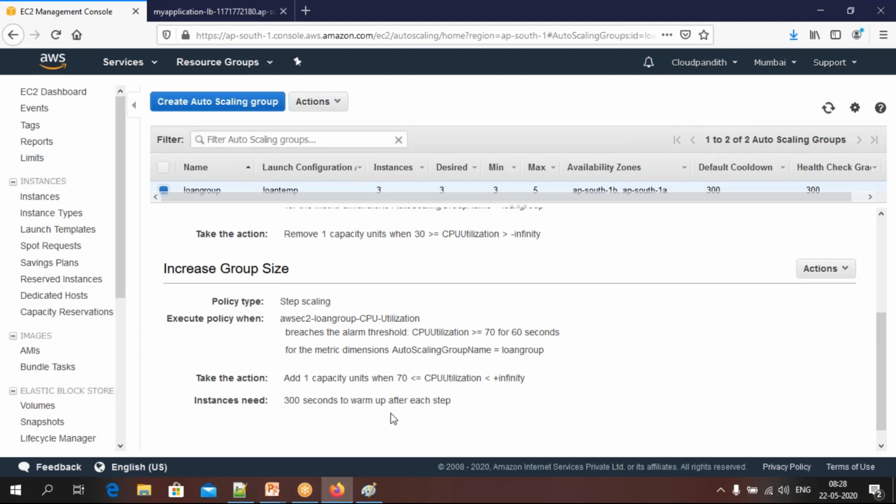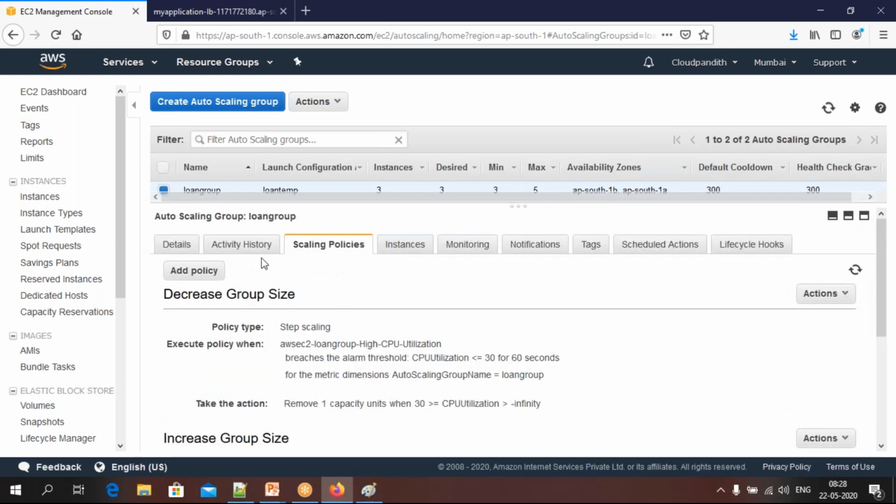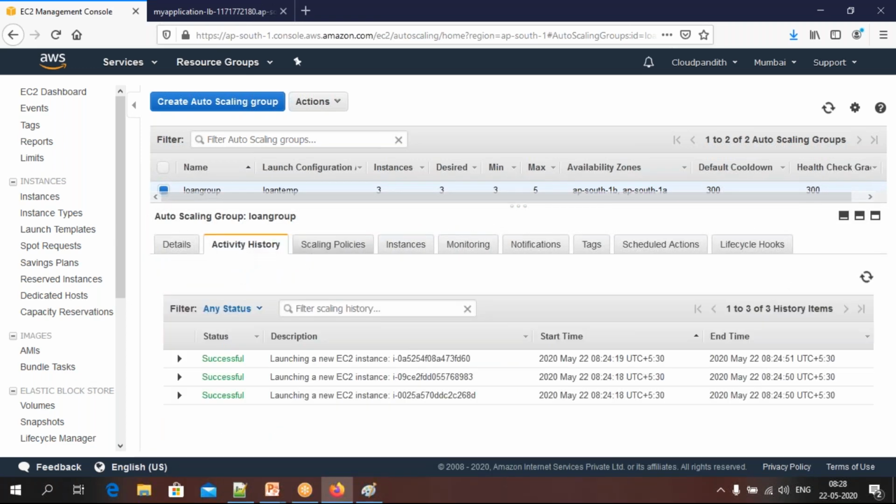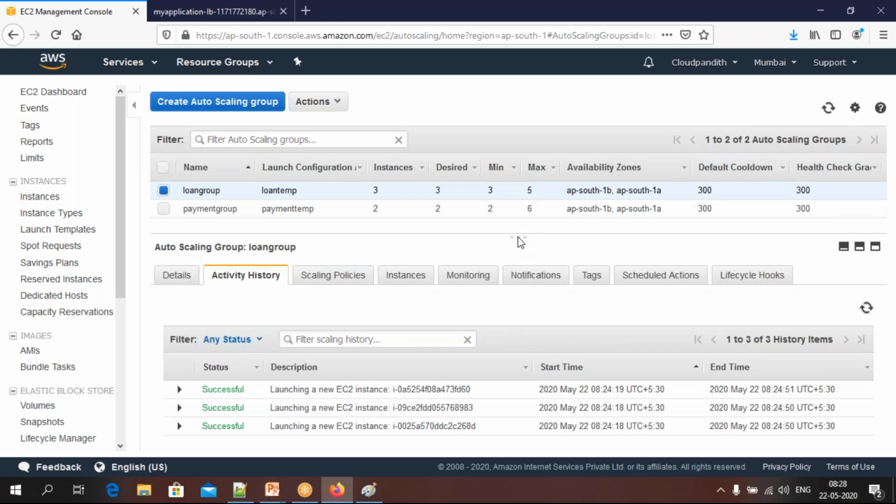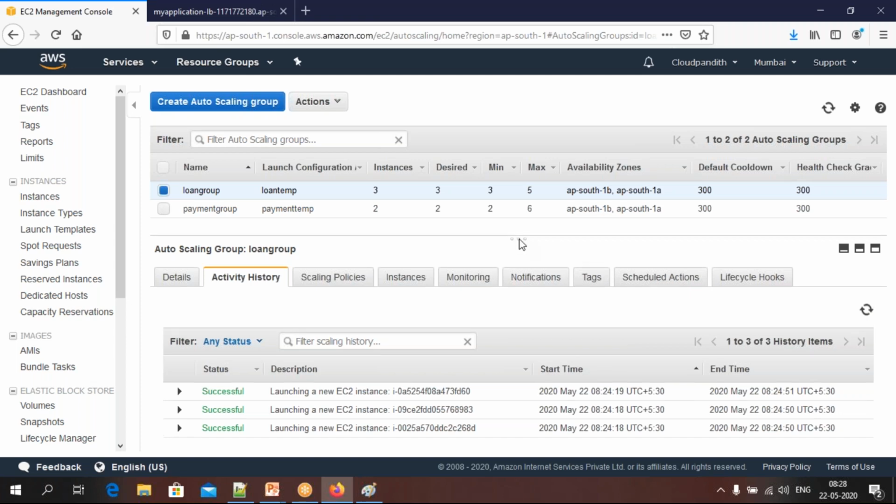Now what it has to do: whenever the CPU utilization is greater than 70, and I have provided 80, it has to add one more capacity, one more server. So whether it is adding one more server or not, let's go to activity launch. Loan changed. I think you just have to wait for 5 minutes, then it will be available, friends.